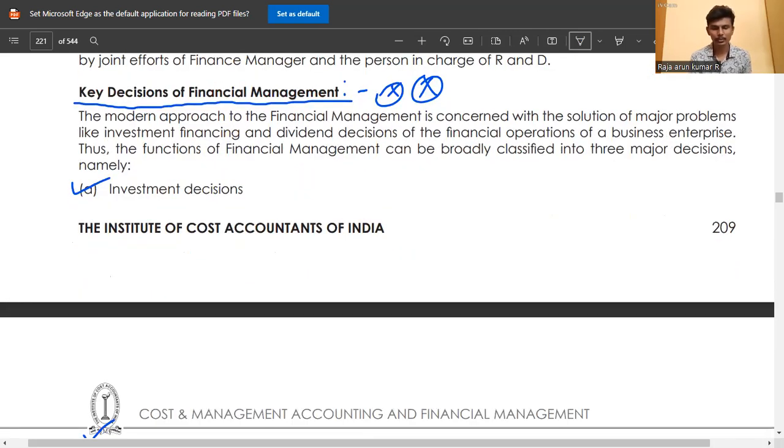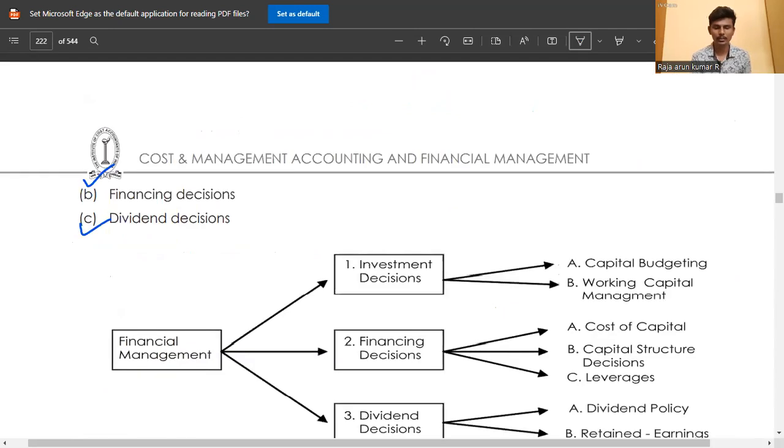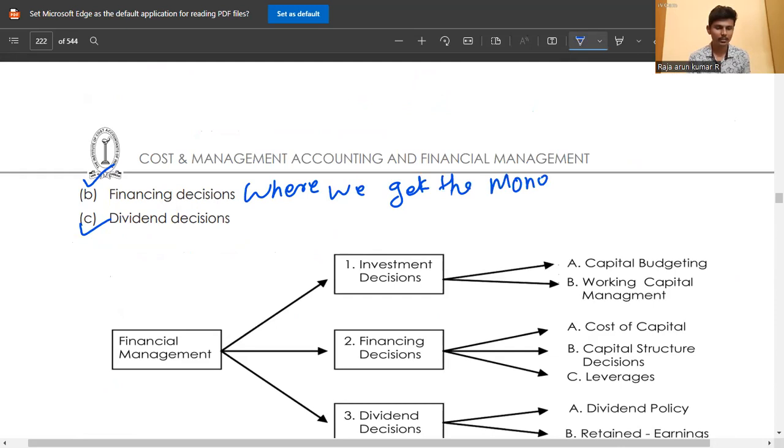Before I start with the financial decision: where we get the money is known as the financial decision.